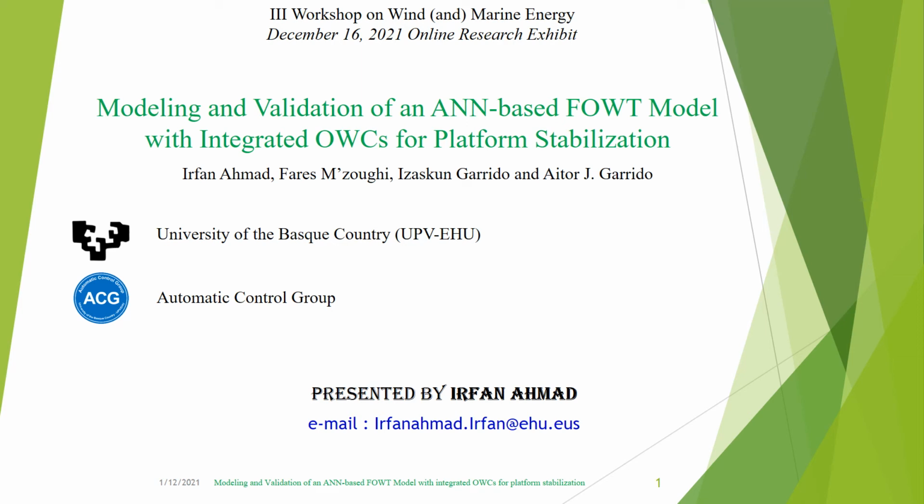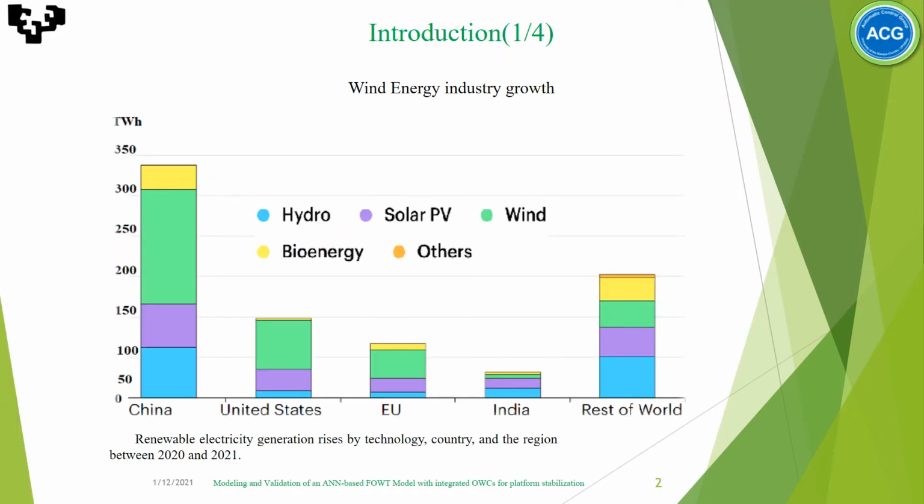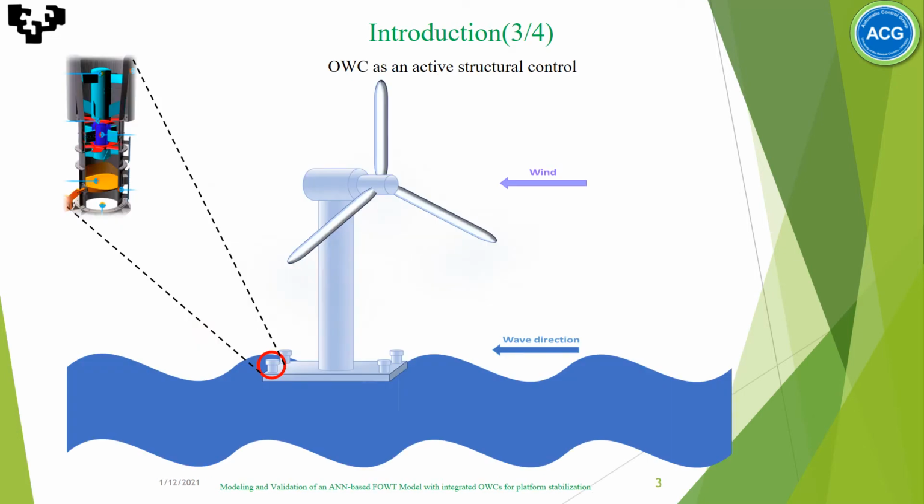Today I'm going to present my paper entitled Modeling and Validation of ANN based FOWT Model with Integrated OWCs for Platform Stabilization. As a result of climate change, emerging markets, and developing economies, energy demand rose by 4.6% in 2021, which appears in global energy reviews. Wind is set for the largest increase in renewable generation, growing by 275 terawatt hours, which is significantly greater than 2020 levels. Floating offshore wind turbines suffer from instability.